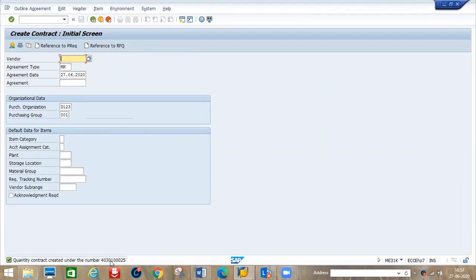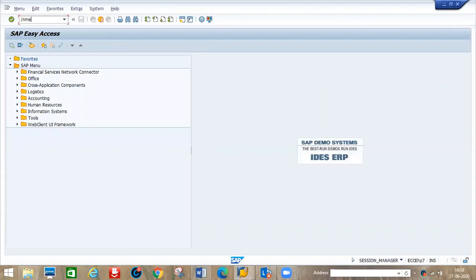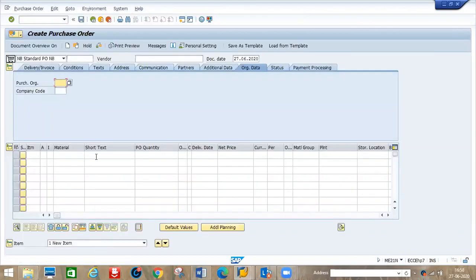Under these 100 pieces, whenever I create a purchase order with reference to this number, the vendor will supply the material. I can create a purchase order with reference to this contract number in ME21N. Here, the outline agreements number is there.